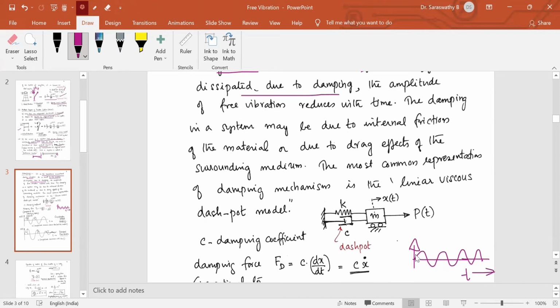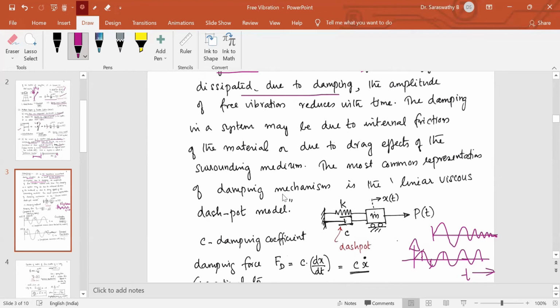If this is the amplitude, the displacement from the mean position to the top extreme, then the body moves to the bottom extreme. The amplitude of vibration is the maximum displacement from the mean position. If it remains the same throughout the motion, then there is no damping. But what we see in practice is that initially it has this much amplitude, on the next cycle it reduces, and finally it damps out.